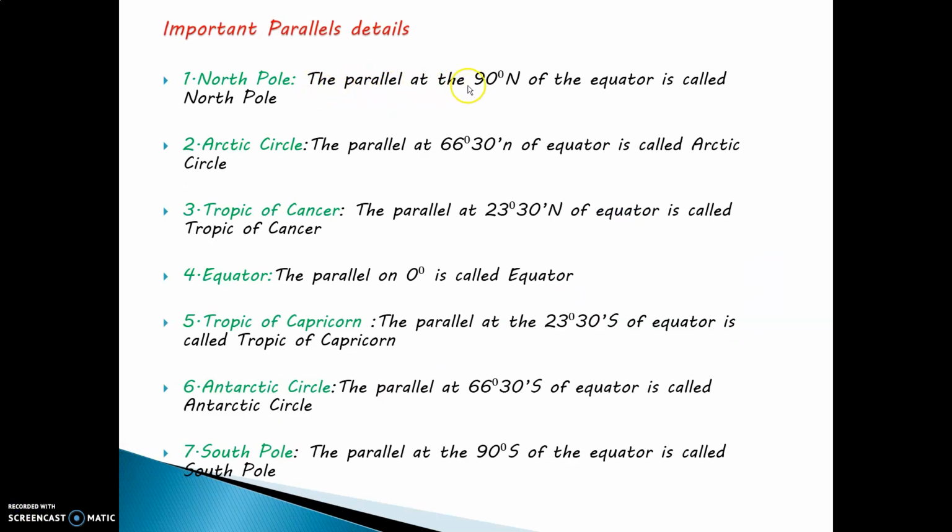The parallel at 90 degrees north of the equator is called the North Pole. Similarly, the parallel at 66 degrees 30 minutes north of the equator. All these measurements are done from the equator towards the various poles. Among them, the parallel at 0 degrees is called the equator. That means the equator lies at 0 degrees of the Earth.